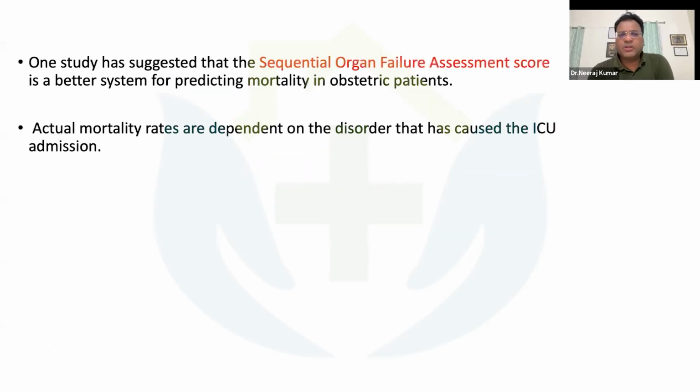One study suggested that the sequential organ failure assessment score, the SOFA score, is one of the better systems for predicting mortality in obstetric patients. So if you get a simple question asking which scoring system is useful in predicting mortality of obstetric patients, and SOFA is one of the options, you may tick SOFA as a correct answer. The actual mortality rates depend on the disorder that caused the ICU admission.